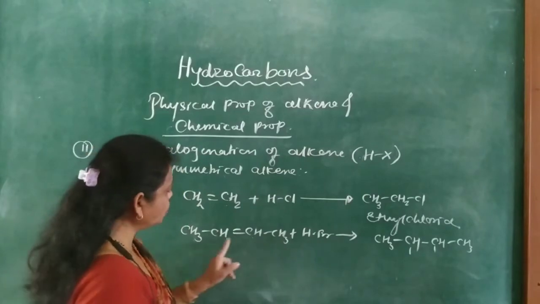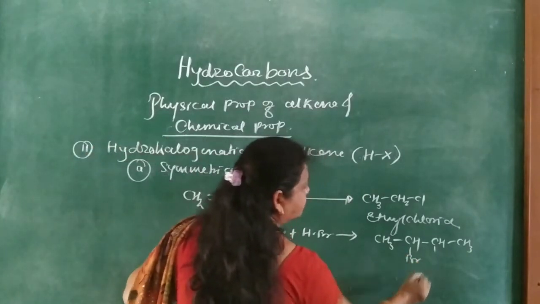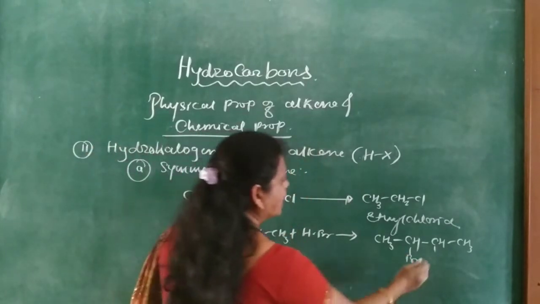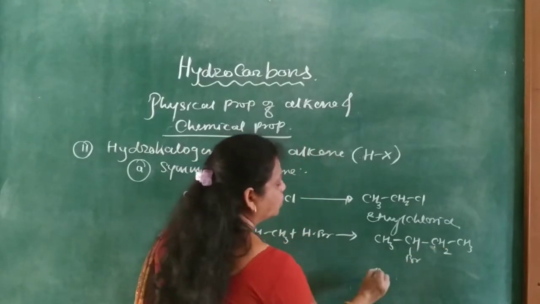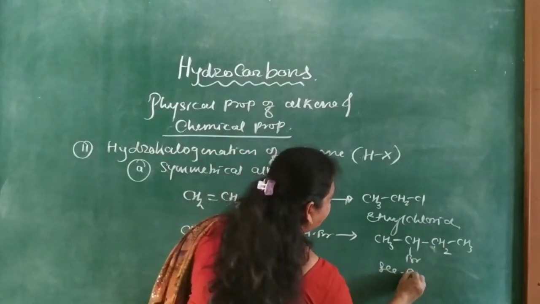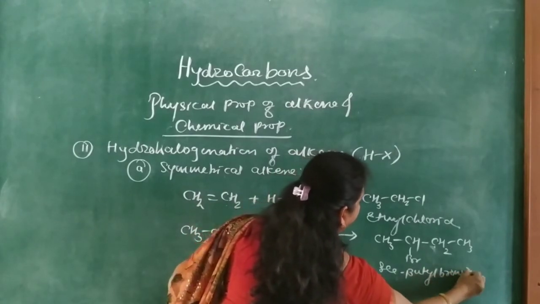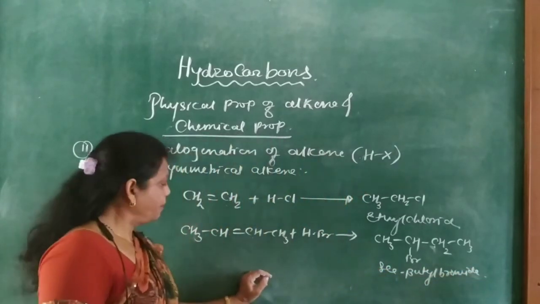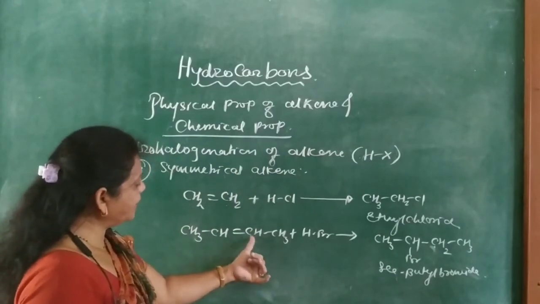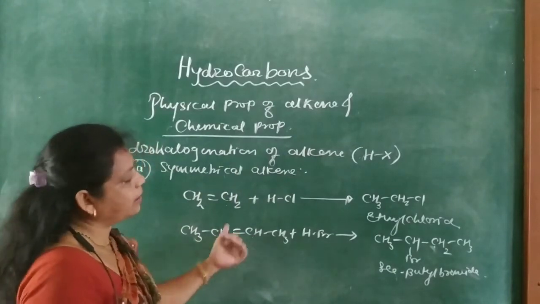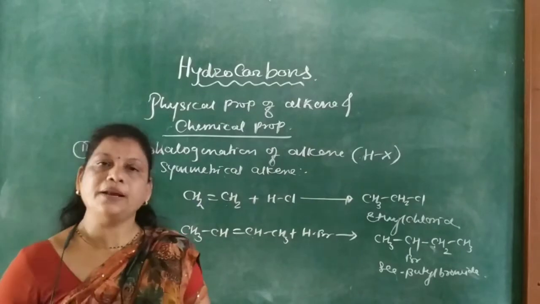If Br goes to this carbon to form CHBr, and H goes to this carbon to form CH2, we get secondary butyl bromide. If Br combines here and H combines here, again we get secondary butyl bromide.